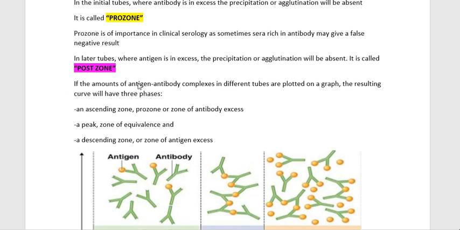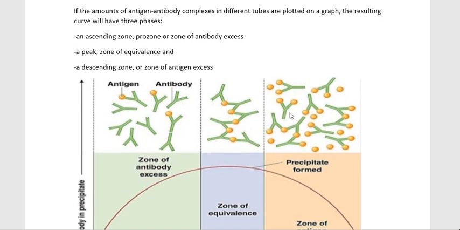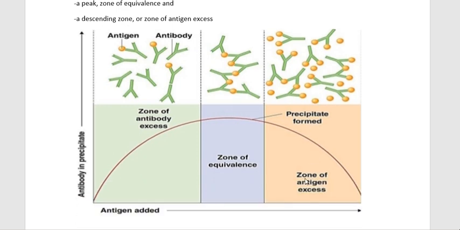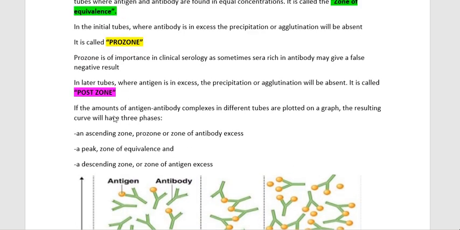Then in the latter tubes, where antigen is in excess, the precipitation or agglutination will be absent. So here you can see a larger quantity of antigen is there. This zone, the zone of excess antigen, is called the postzone.